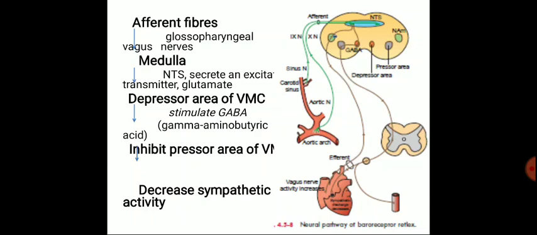In the depressor area of the vasomotor center, it stimulates GABA, gamma aminobutyric acid.